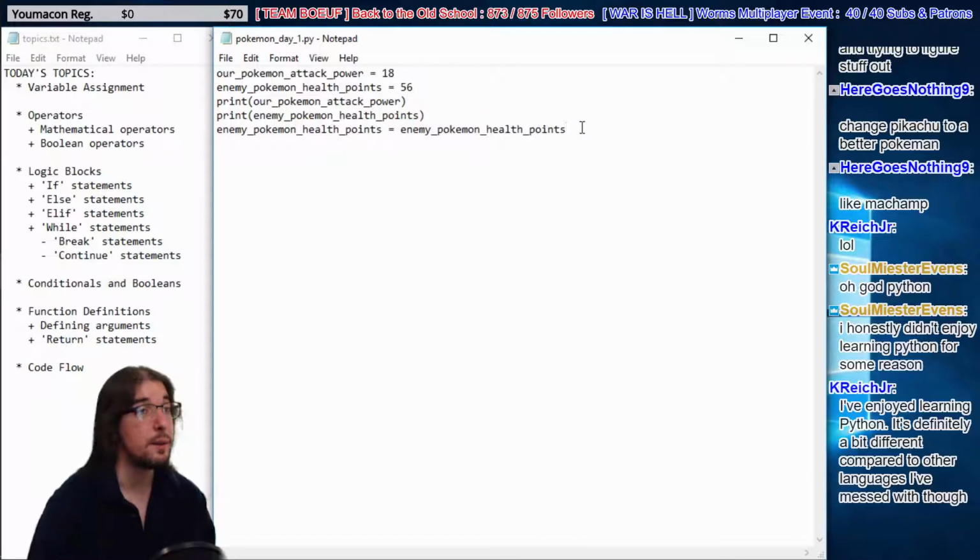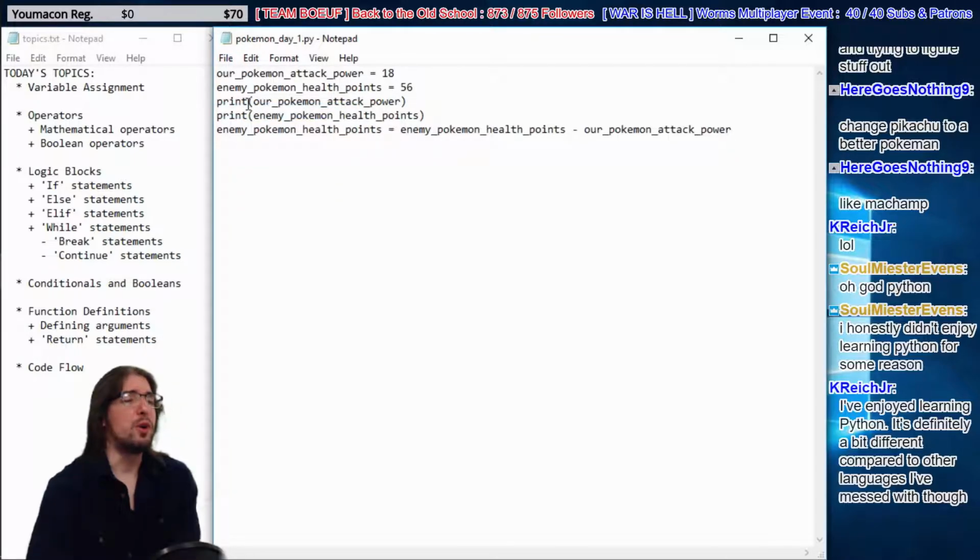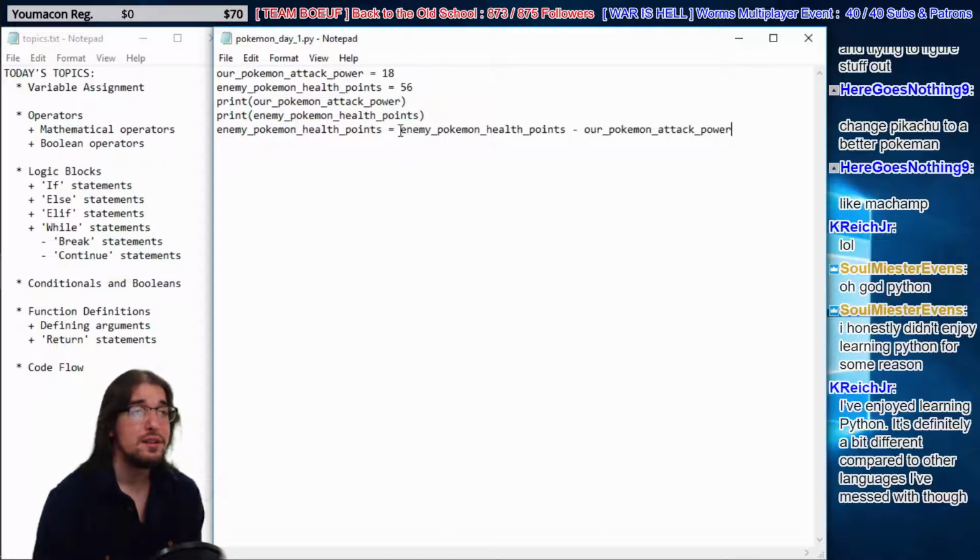But wait. We're going to actually subtract our Pokemon's attack power. Okay, so look at that. So now what are we saying here, guys? The new value of enemy Pokemon health points is equal to what it was, 56, minus our Pokemon's attack power, 18.